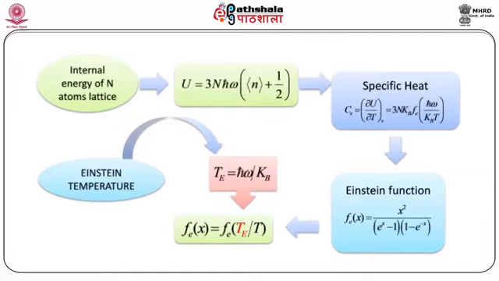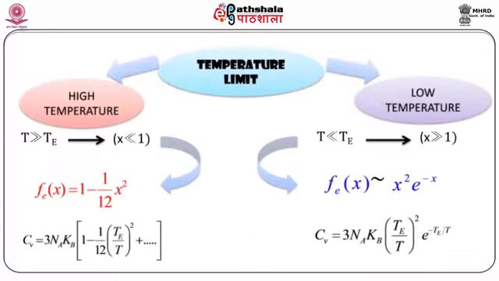Together with Fe(x), we can now define an Einstein temperature. So what is the Einstein temperature? The Te is equal to h cross omega divided by kB, so that this Einstein function which we had defined, Fe(x), is equal to Fe, a function of Te divided by T. That is, it's a ratio, the Einstein temperature divided by the thermodynamic temperature.